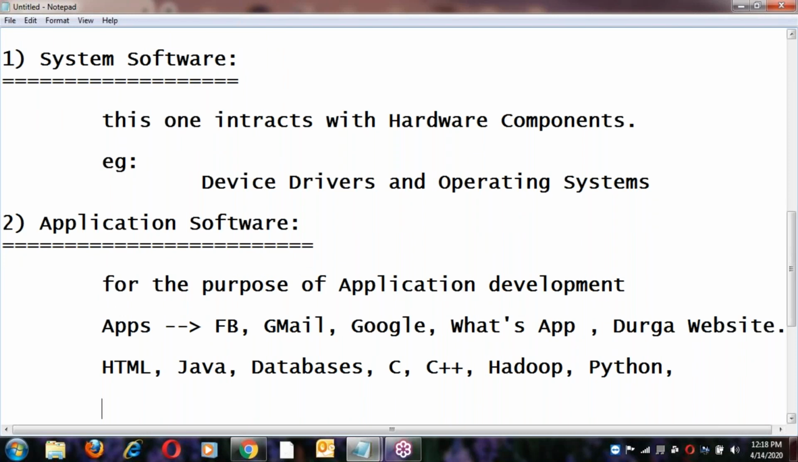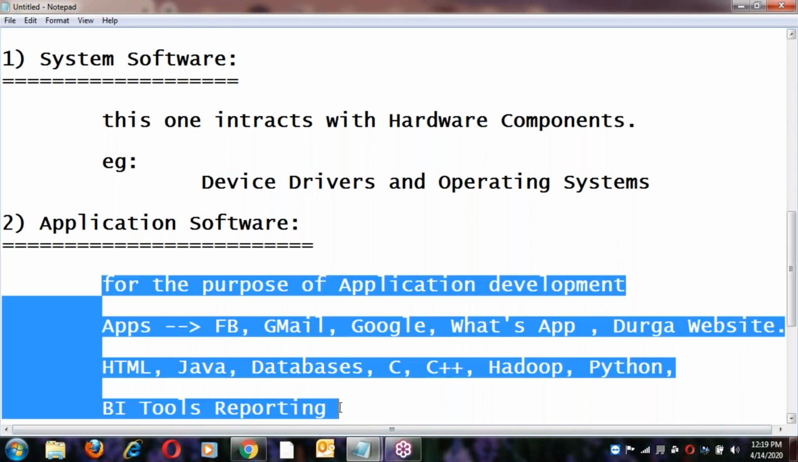Suppose sometimes reporting tools. We may use BI reporting tools, for reporting purposes. BI tools like MSBI, Oracle BI, QlikView, Tableau, all the reporting tools. So depending on the scenario, we can use different kinds of application software.